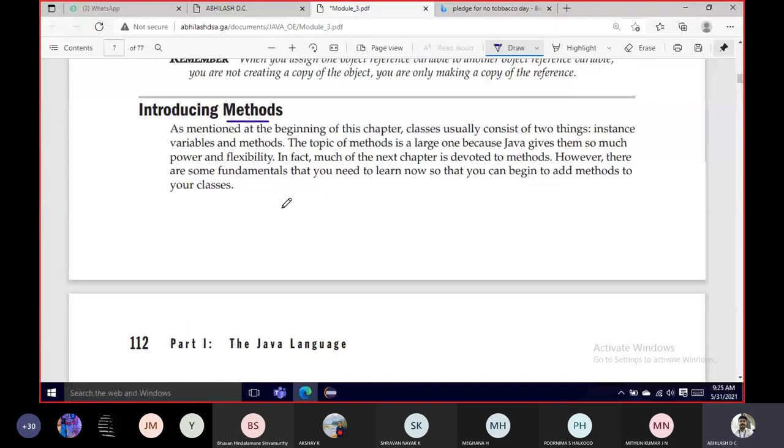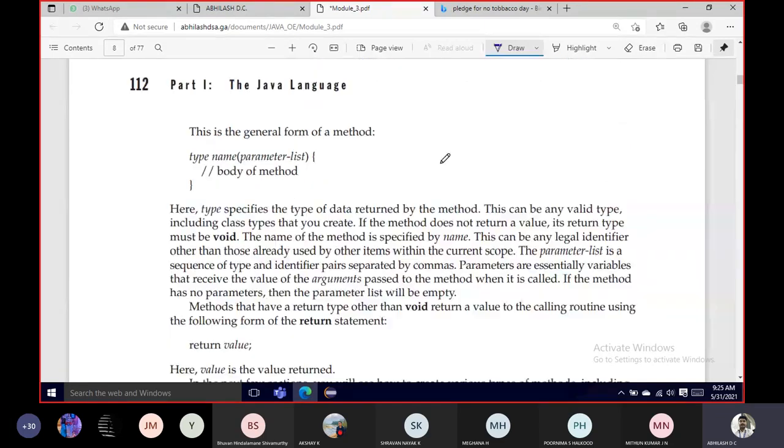As we mentioned at the beginning of the chapter, it's not only the instance variables which define a class, it's also the methods. Instance methods also define the class. In other words, the object has the freedom to use all the methods present in a class. It's not only the variables; I can also utilize the methods or functions which we have in the class.